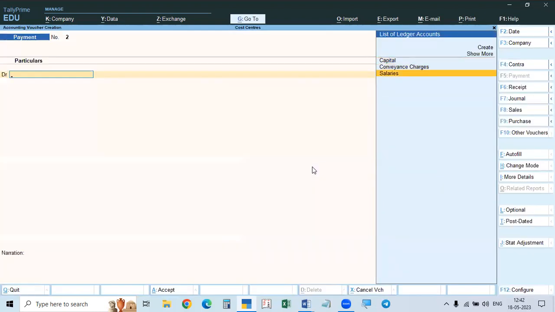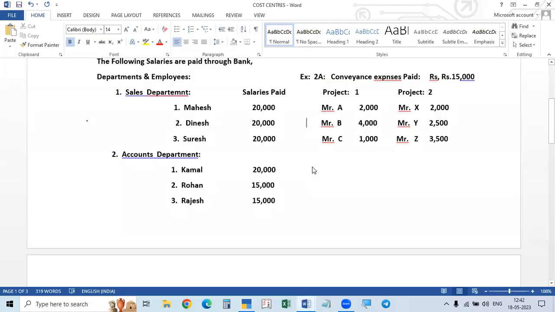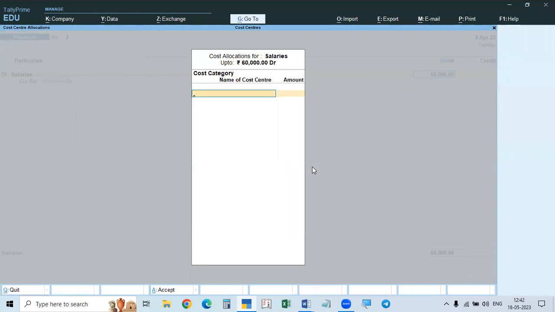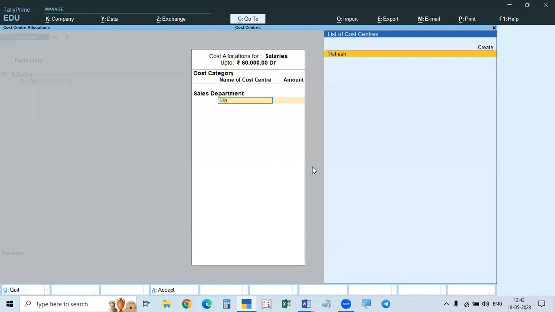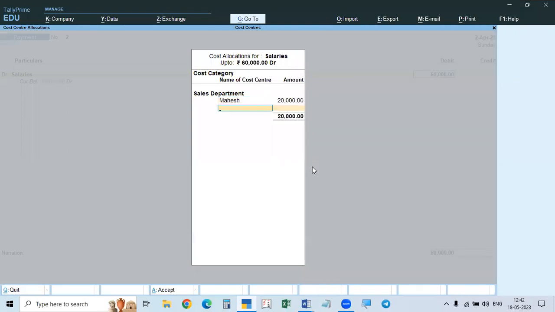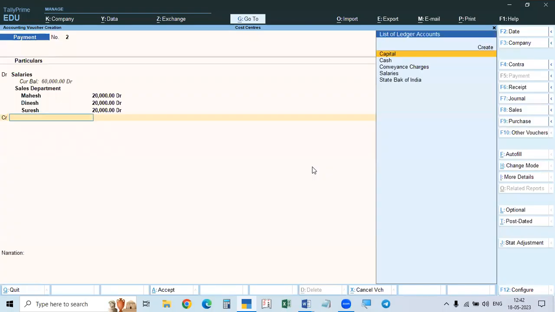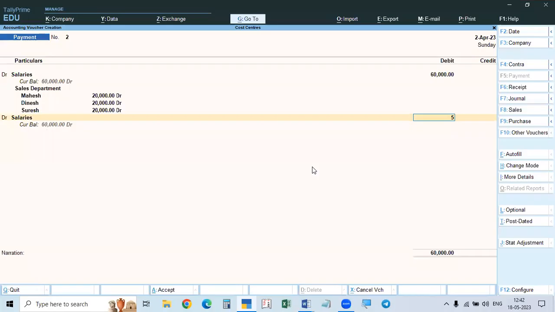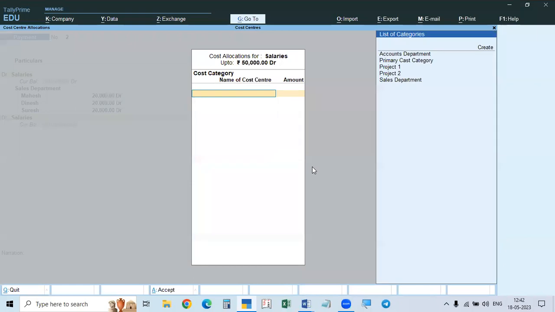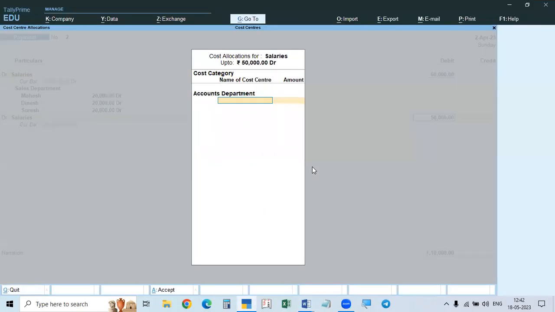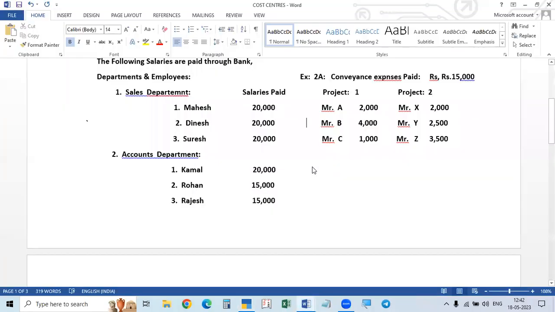Voucher, salaries. First one is 60,000 rupees, category sales department. Mahesh is available, 20,000. Next Dinesh, 20,000. Then the last one is Suresh, 20,000. Now debit salaries again, 50,000 rupees. Now the category is accounts department. The first one is Kamal, already created, 20,000.